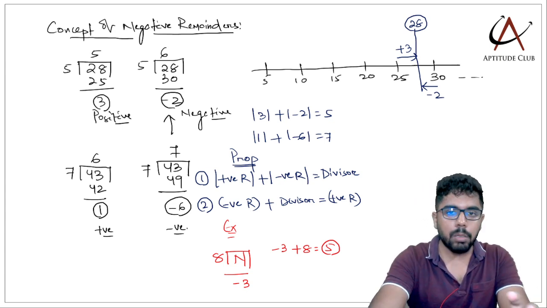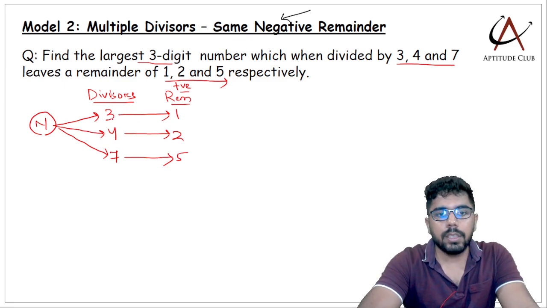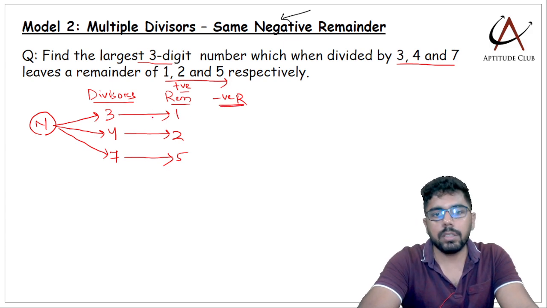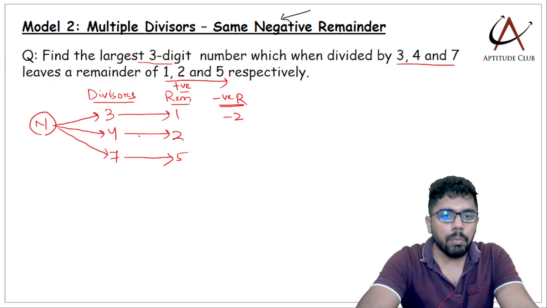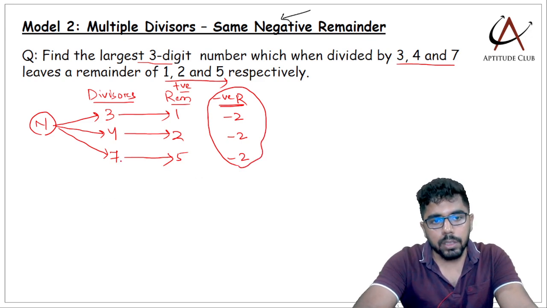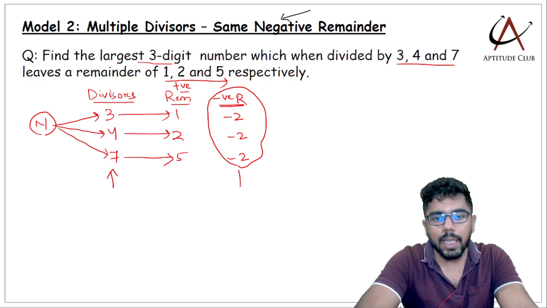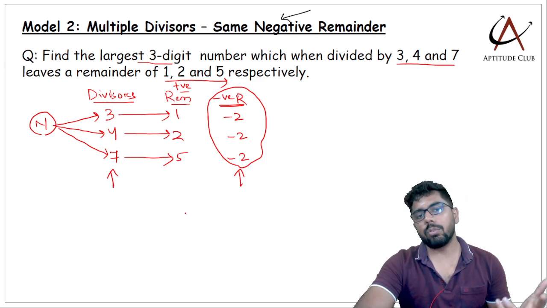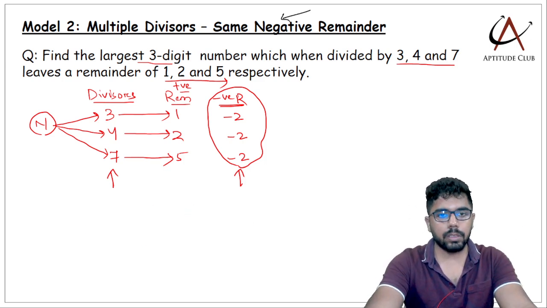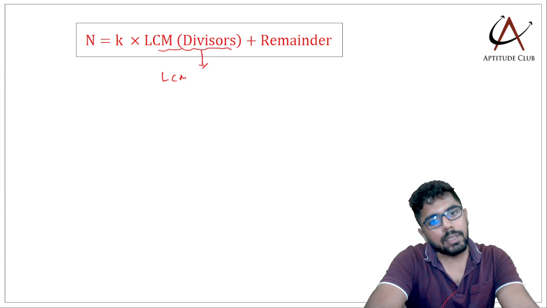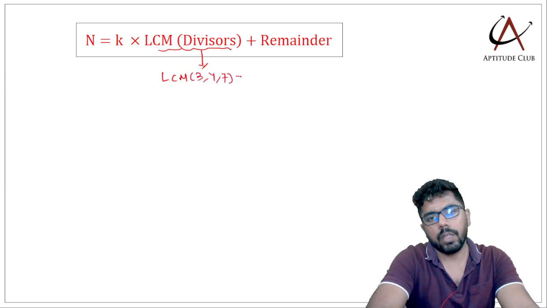Now if I take this concept and apply it in this question, the divisor is 3, positive remainder is 1, so what will be the negative remainder? Positive remainder minus the divisor: 1 minus 3 is -2, 2 minus 4 again -2, 5 minus 7 again -2. So this looks like multiple divisors, same negative remainder. Again, if it is the same negative remainder, I can go back to the same principle. That was k times the LCM of divisors, and the LCM of 3, 4 and 7 is 84.